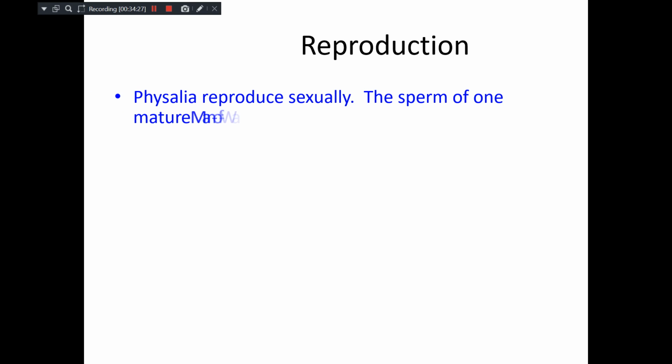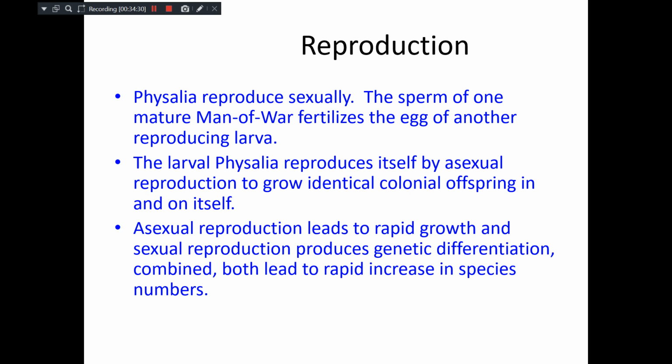So the reproduction here is very, very interesting. The sperm from one mature Physalia fertilize the egg of another, reproducing larva. Larval Physalia reproduces itself by asexual reproduction and grows an identical colony of offspring.